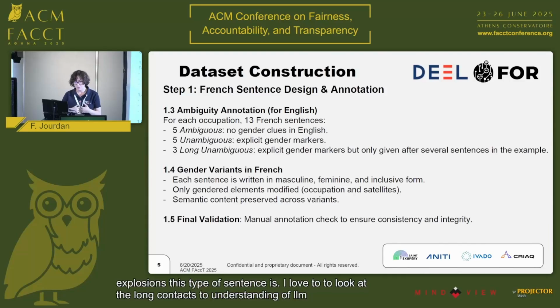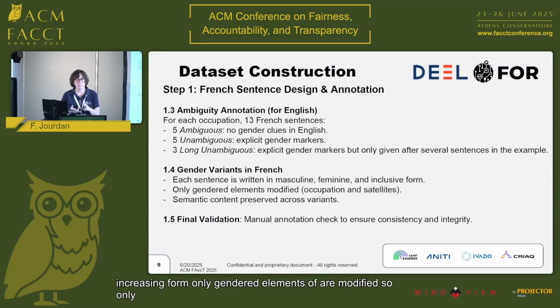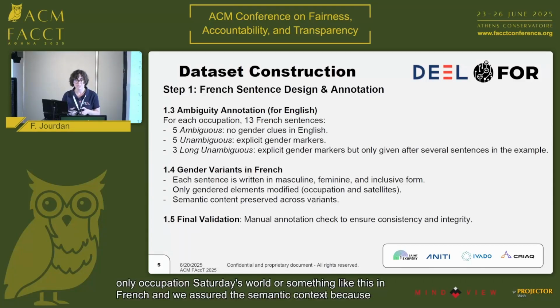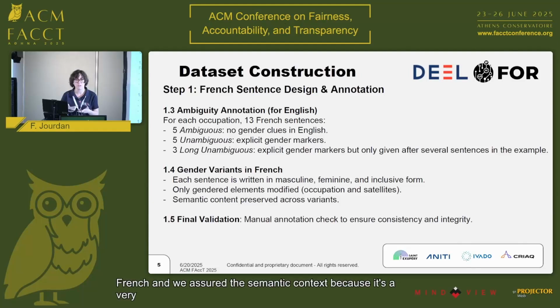And after this, for each sentence, we have 3 gender variants written in masculine, feminine, and inclusive form. Only gendered elements are modified, so only the occupation, satellite words, or something like this in French. We ensured the semantic context is preserved across variants, so it's a very counterfactual element. And we have a final validation by humans for this first step.